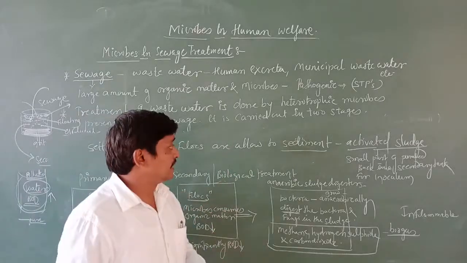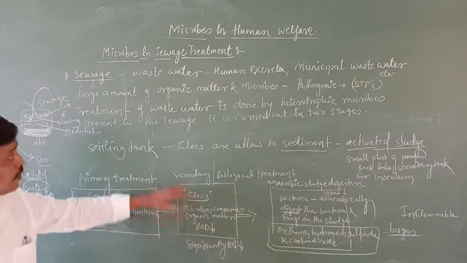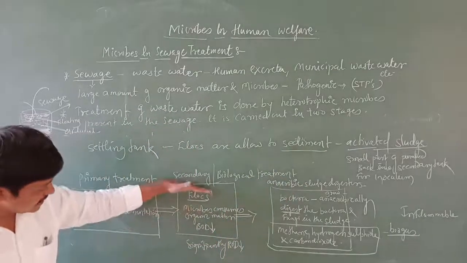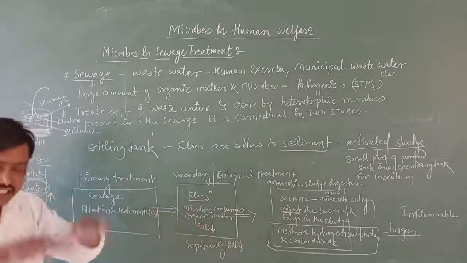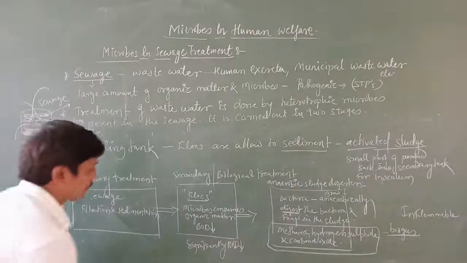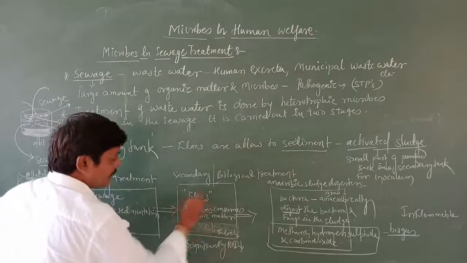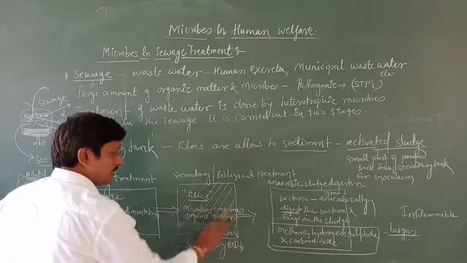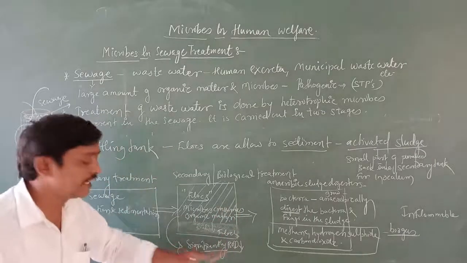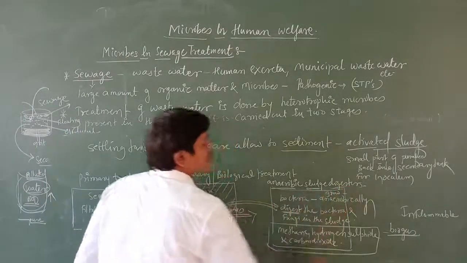In this particular treatment, the flocs are allowed to sediment, the activated sludge is allowed to sediment first, so the flocs all settle down to the bottom like this. Then whatever water is there on the upper side, with significantly reduced BOD, that water is transferred into the anaerobic sludge digester tank.